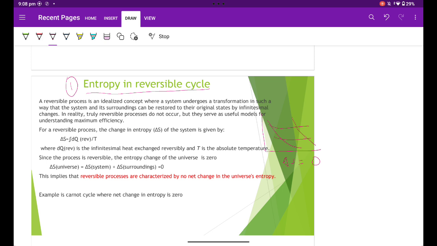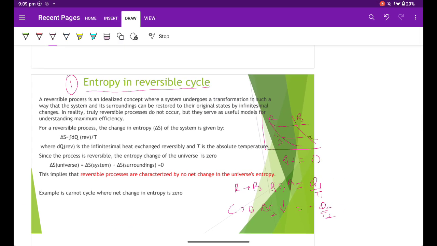However, there is an increase in entropy during the isothermal expansion, as heat Q1 is added at temperature T1. Therefore, the increase in entropy, A, B, C, D: if I am talking about A to B, since Q1 is added to the system, delta S1 would increase. It would be given by Q1 by T1. There is a decrease in the entropy during the isothermal compression in which heat Q2 is rejected at temperature T2. Thus, for C to D, delta S2 would decrease and would be equal to minus Q2 by T2.